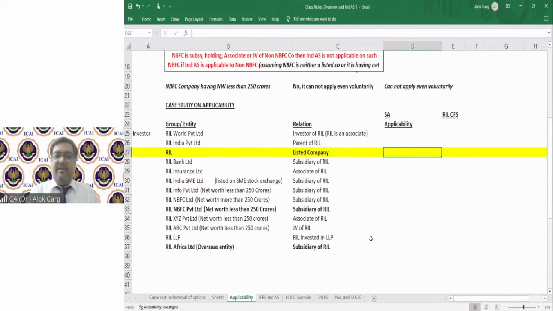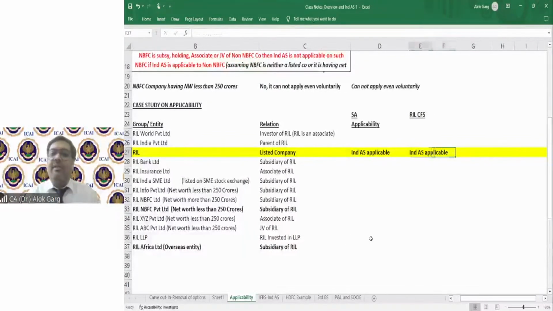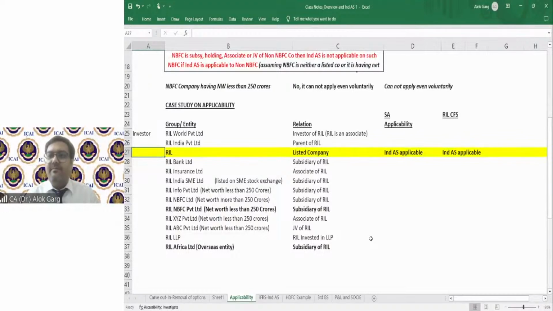Very good. IND AS is applicable. IND AS is also applicable to Reliance CFS, the consolidated financial statement. Now, friends, we understood that if IND AS is applicable to a company, it is automatically applicable to the subsidiary company, JV company, and associate company, right?